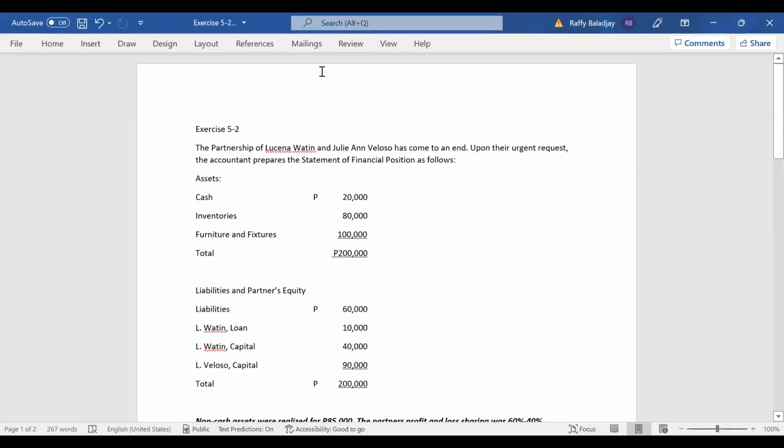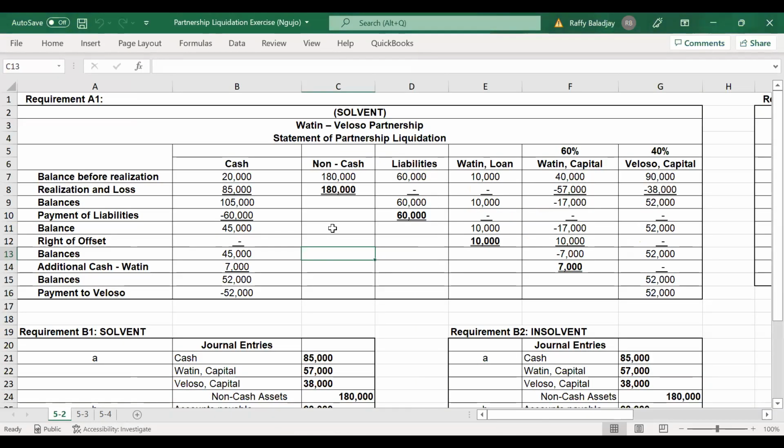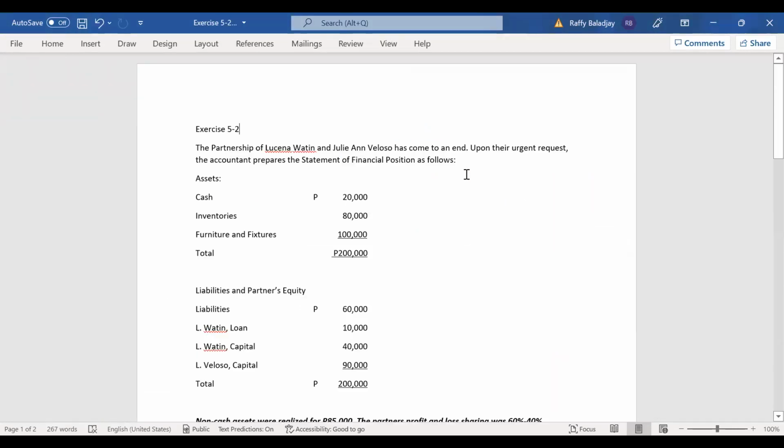Okay, if you have the book with you, you can take a look at exercise 5-2. And the answers are here. I'll be sharing this to you in our LMS later on. Everything will be shared. So let's take a look at this problem first.